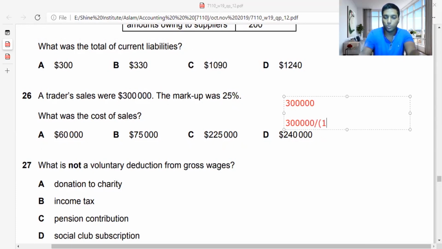Consider it as 1 always. 1 plus now 25%, I can consider it as 0.25, because 25 divided by 100 I'll get 0.25. So 1.25, if you divide, you will get 240,000. So the answer is very specifically easy.